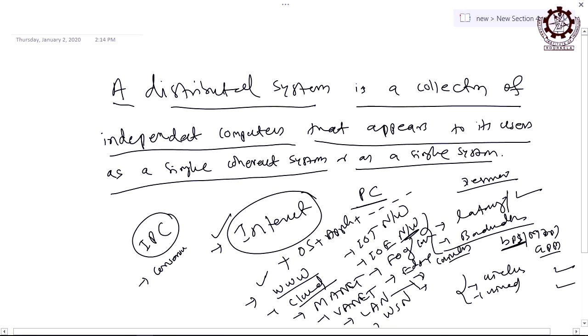Then another important thing is consensus protocols are also essential. Then commit protocols, and finally synchronization and fault tolerance.